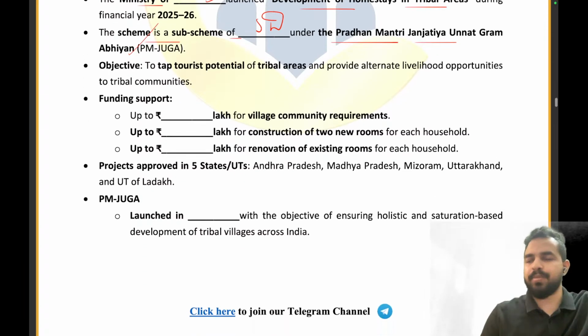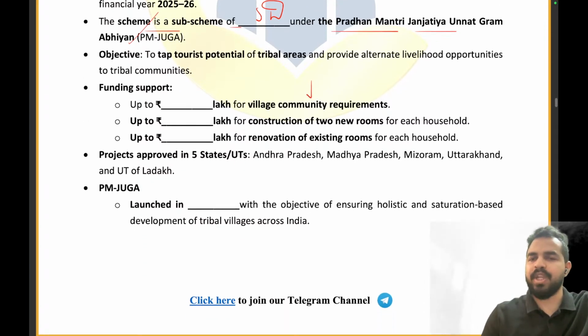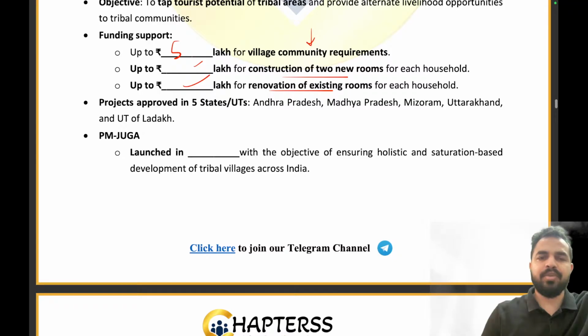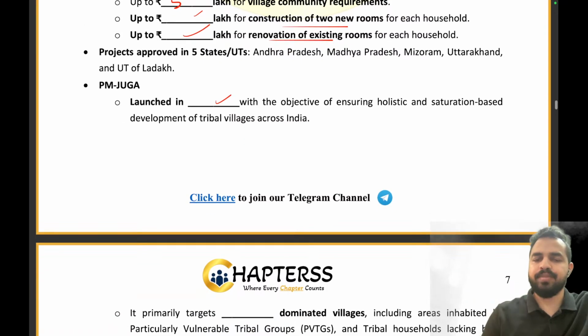So what is the funding support that we are going to provide for the village community requirements? 5 lakh rupees. What is the funding support for construction of two new rooms? 5 lakh rupees. What is the support for renovation of existing rooms? That is 3 lakh rupees. Absolutely right. Now the PMJUGA was launched in which year? Please tell me in which year it was launched,